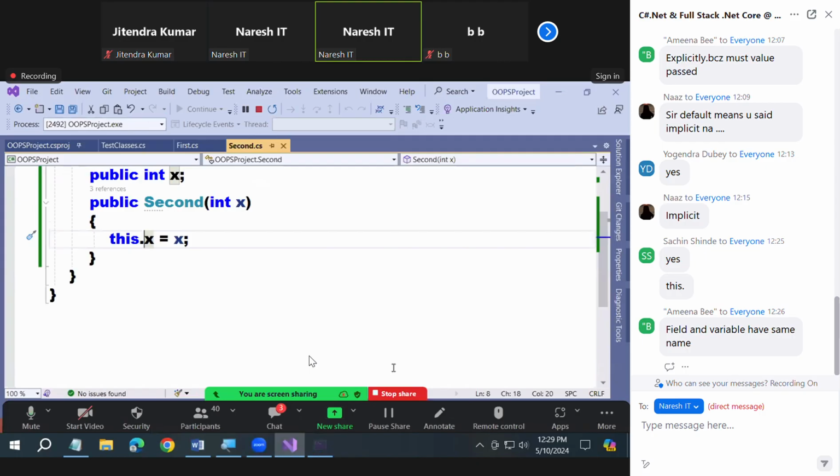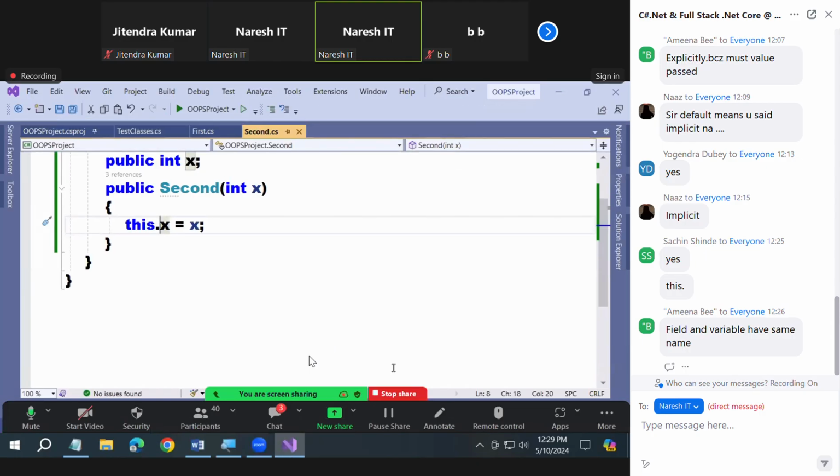When I show this, you'll be in a confusion now. What confusion? Sir, why give same names and confuse again? Sir, we can give different names now. Why are you giving same names? I'll tell you. Imagine tomorrow there are 10 fields and 10 parameters. All the 10 have different names now. It will be confusion for you only. Which variable value will go to which field now?